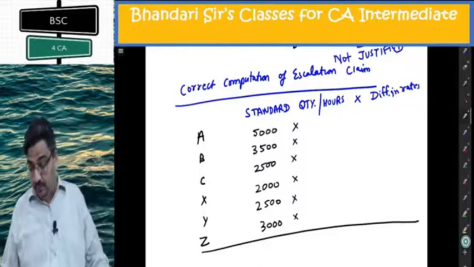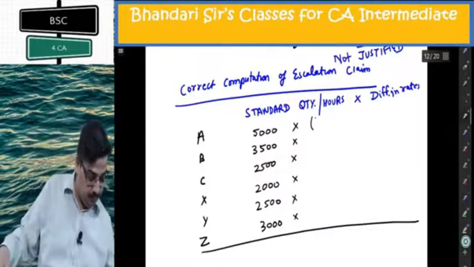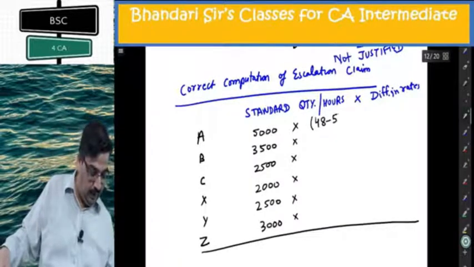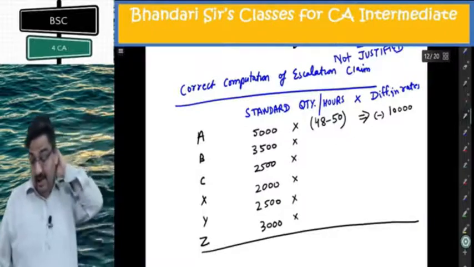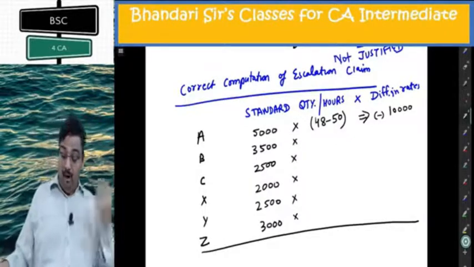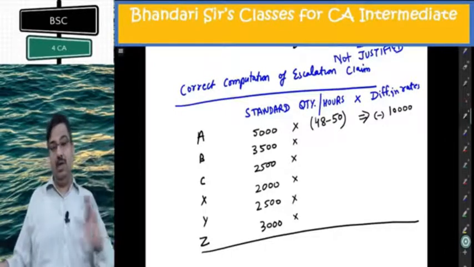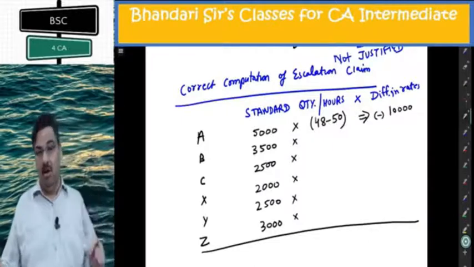In material A there is deflation, 48 minus 50. This becomes minus 2, meaning minus 10,000. The rates have declined. What we were doing earlier, we were multiplying 48 with 5,050. That is not justified. 5,050 does not come into the picture at all.